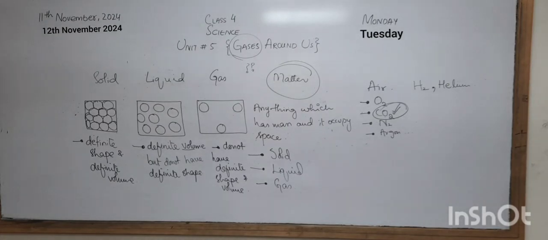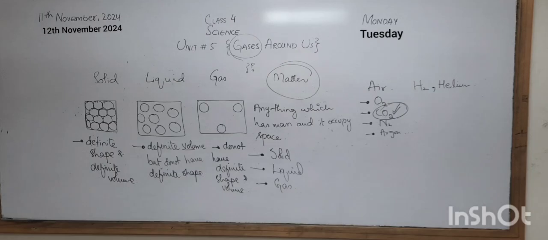Okay, so till here we have discussed the matter, that is anything which has mass and can occupy space, and everything around us is matter, and matter has three states: solid, liquid and gas. And all the solid, liquid and gases have different properties. If we talk about the simplest one, the solid has a definite shape and a definite volume, that's why that is so much hard.